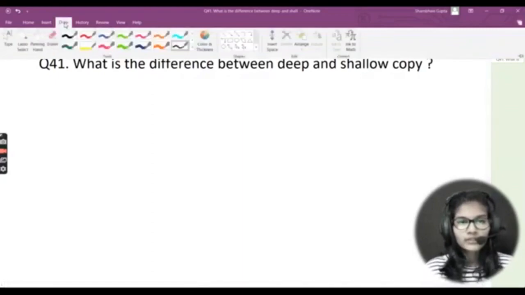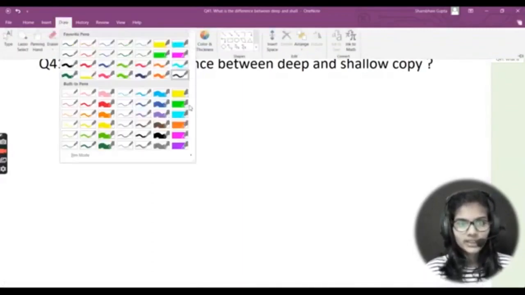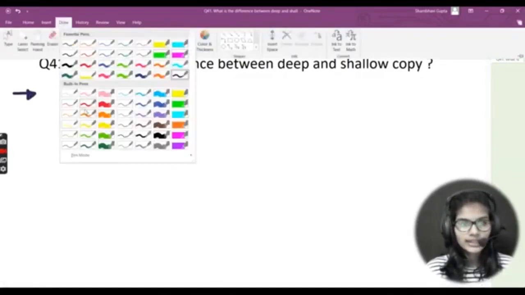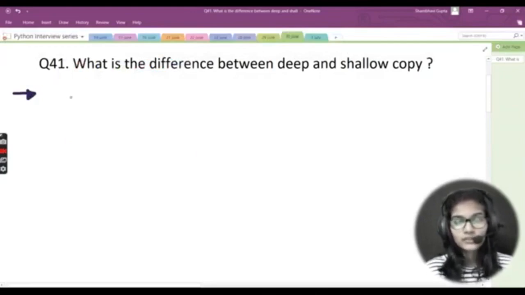So here we are, my first question, but before that, let me quickly take one pen color so that I can write properly right here. Okay, just 1 second more. Okay, so my very first question is: what is the difference between deep and shallow copy? Here I need to list out the differences between the deep copy and the shallow copy. This is the very first question. So let's get started and let me start writing out the answer, and with that I will start explaining the things as well, okay?